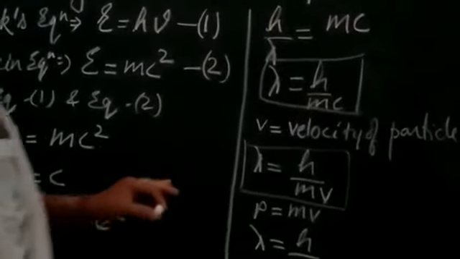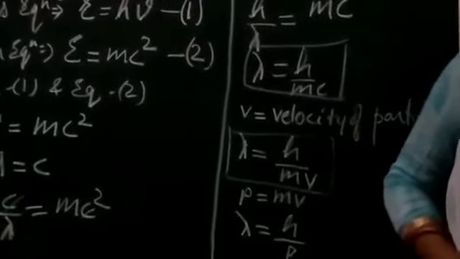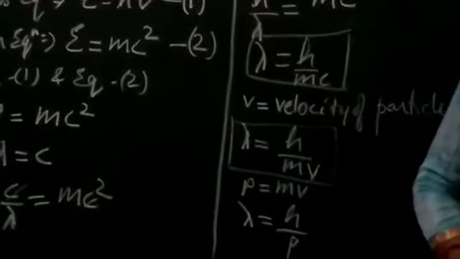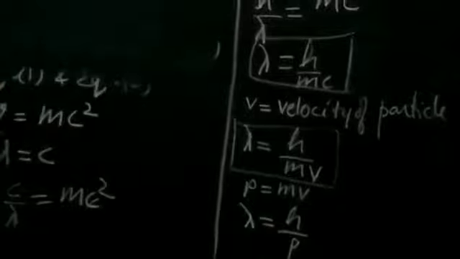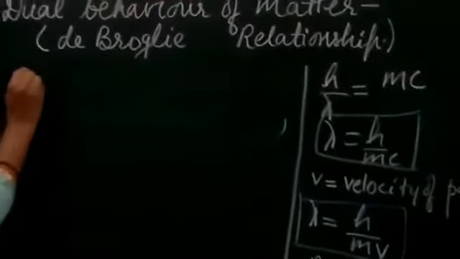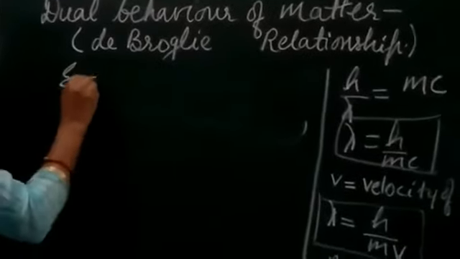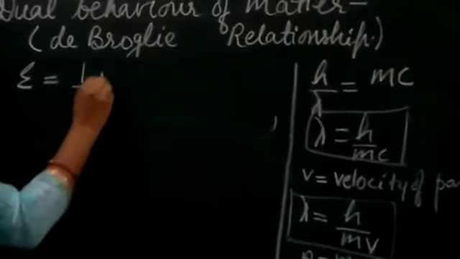Here we can also relate the wavelength associated with the matter wave with the energy. How can we do it? We know that the particle energy is its kinetic energy, E equals half mv square.